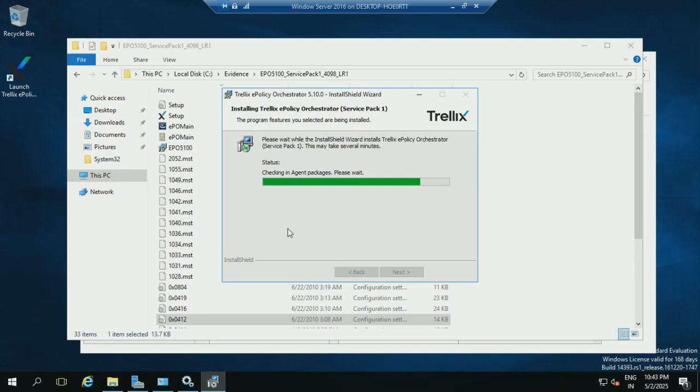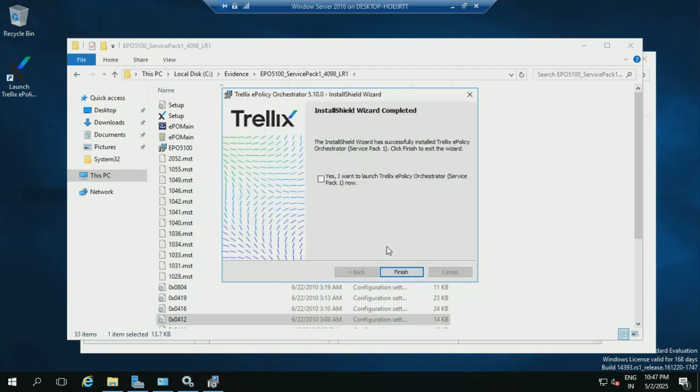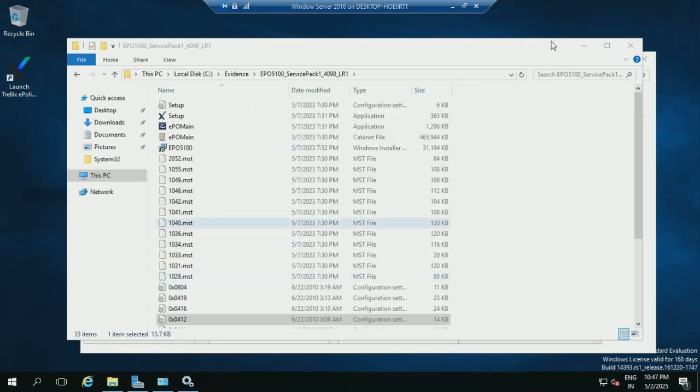Installation is still going on. It will take 5 more minutes to finish the installation. The final stage is coming. Yes, the installation has been completed. Just click on finish. Now we will check whether the installation has been done properly or not. For that, we just log in to the EPO portal.